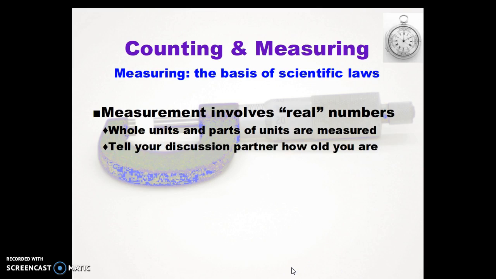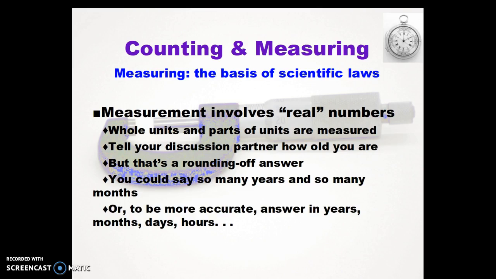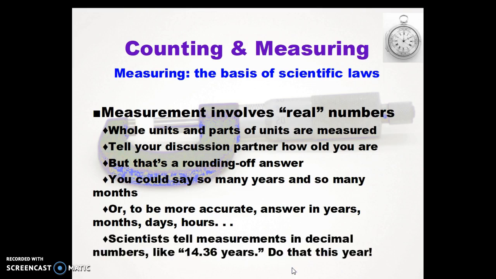So you might want to discuss with someone how old you are. If you do, you're rounding off if you say you're 15 or 16. First you could say, I'm 15 years and 3 months, or 15 years and 2 months, and 29 days and 3 hours. But that always changes. Scientists give measurements in decimal numbers, like 14.36 years. We don't ever use rational fractions like 1/2 or 2/3 when we write a number. So that's what you should do all the time, use decimal numbers.